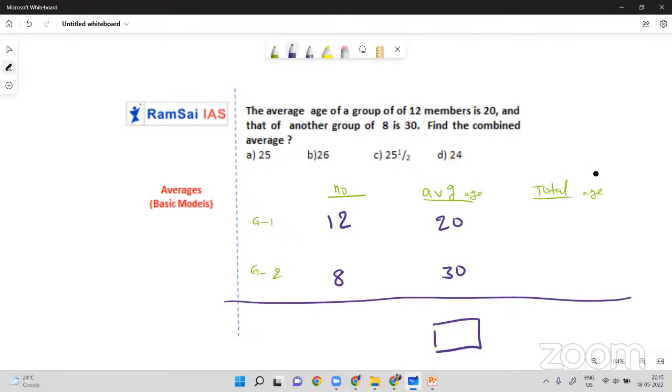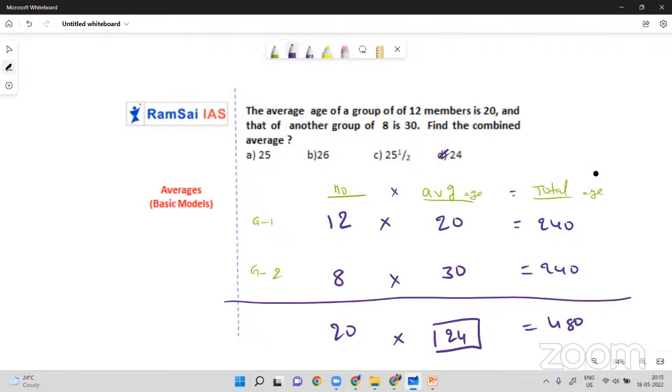Average age of the first group is 20, so we will find the total age. We know that number of observations into average gives you the total, right? So 12 twos are 240, 8 threes are 240, 240 plus 240 is 480, and there are 20 members in total. So 480 by 20 gives you the average. What is 480 by 20? This is 24. So the average is 24. So option D is the answer.